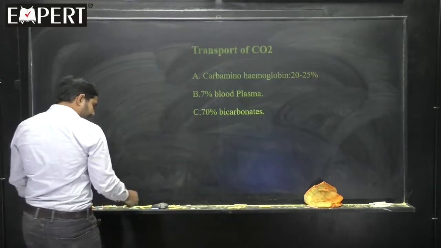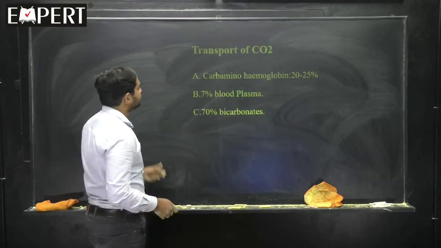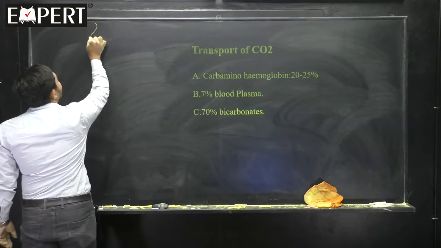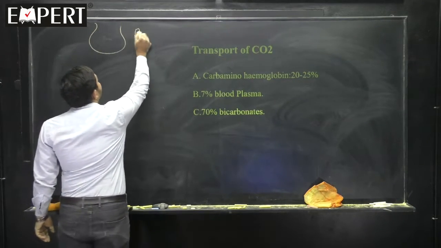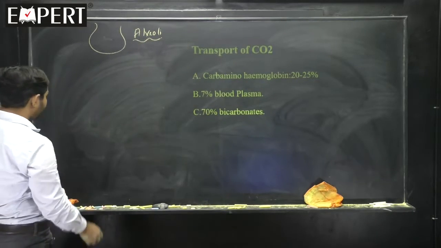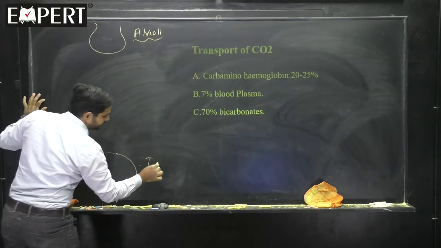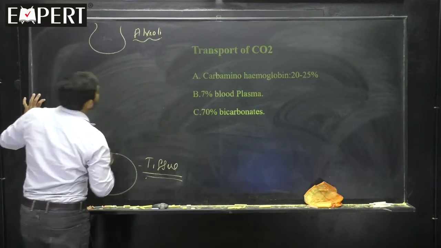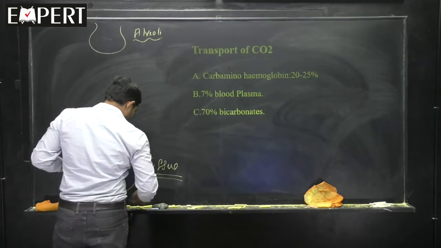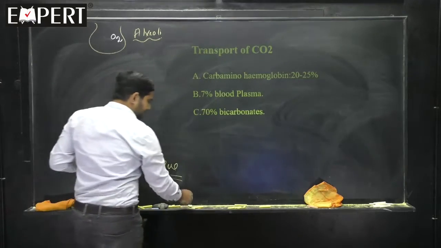See, all of you, what happens? This is the alveoli, and here is a tissue. Alveoli, tissue. Now, in the alveoli, there is oxygen. Clear?